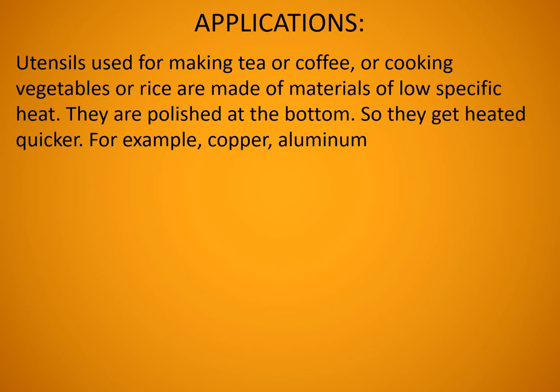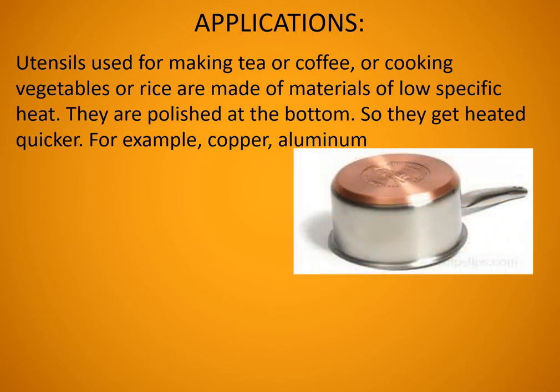It's a specialty because they get heated quicker, because the specific heat capacity is lesser. So it will be heated very fast. Copper or aluminium vessels we normally use, or copper coated steel vessels also nowadays. Why? Because they have low specific heat capacity, so they can be heated up very fast. Is it clear? These types of vessels you might have seen.